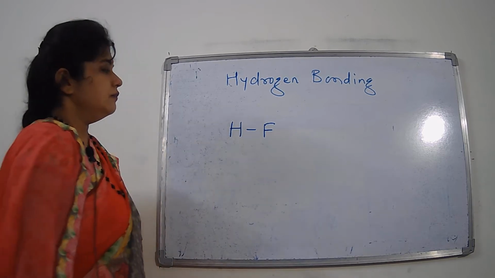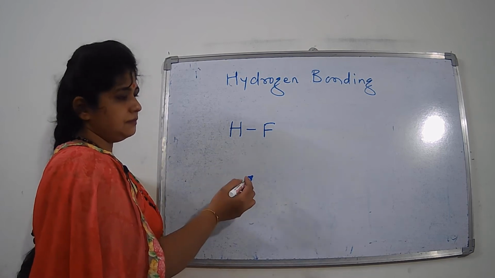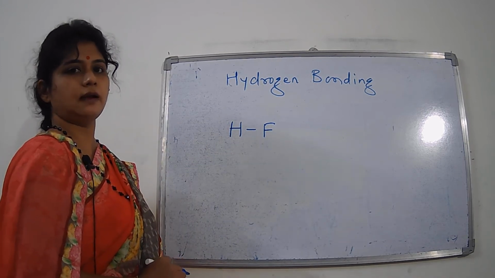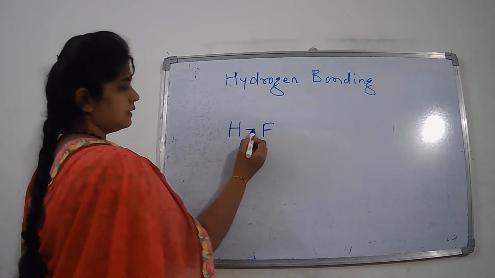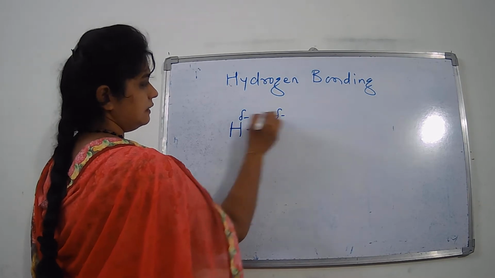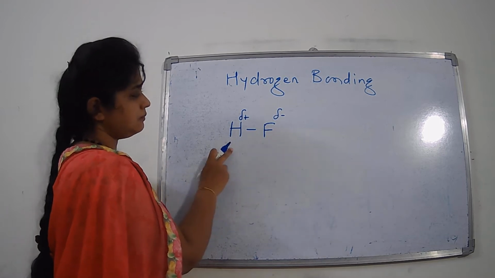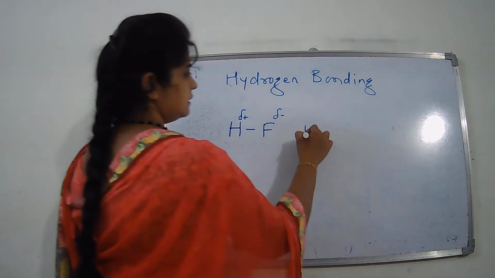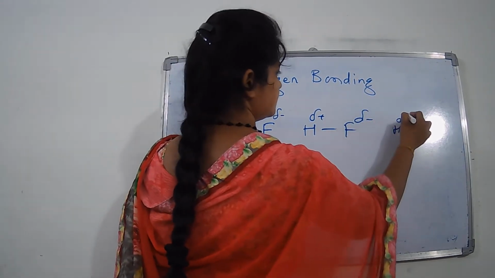Now when hydrogen forms a bond with an atom which is more electronegative, like fluorine, nitrogen, oxygen, etc., then this electronegative atom tries to attract the electron pair towards itself, and therefore it carries a delta negative, or partial negative, charge, and at the same time the hydrogen carries a partial positive charge. Now we have these molecules, again delta plus, delta minus, delta plus, delta minus.